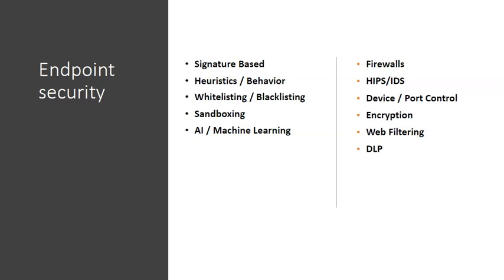The last one is AI or machine learning. It is an algorithm generated from known malware to prevent variants of malware at the endpoint without dependency on signature or behavior pattern. So it is a predictive approach for prevention. This is the best approach for protection. Also, at the endpoint, we can use firewalls. We can use HIPS or IDS.